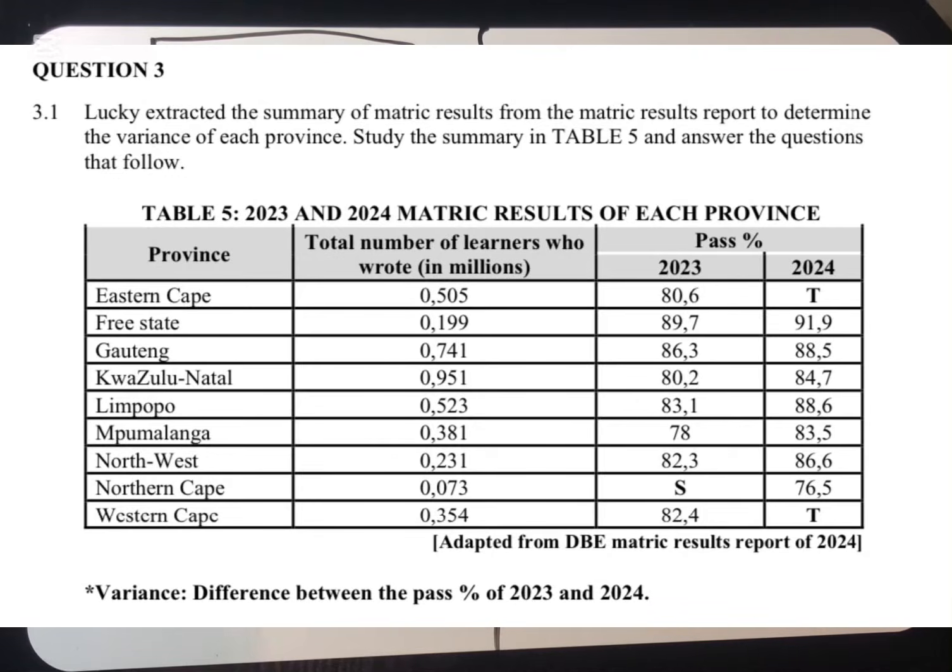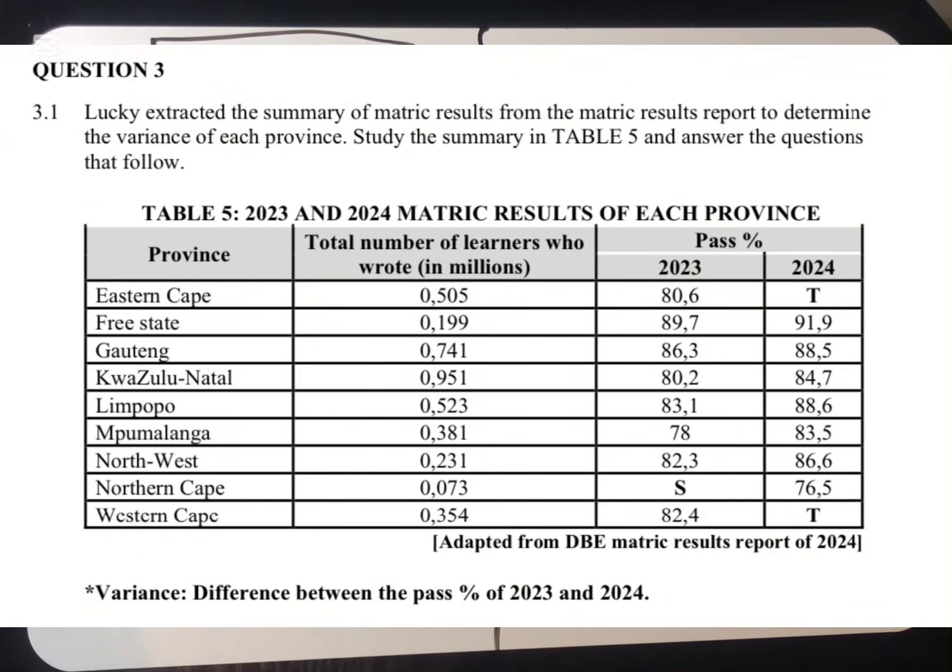You can see what happened where we are having numbers, especially the Free State. We can see that it performed at 89%. The other year it was 91%. Then we moved to the other one, it was 86 and then 88, 80, 84. You can see there was a slight increase most of the time. In most of the provinces, they've increased in terms of their pass rate.